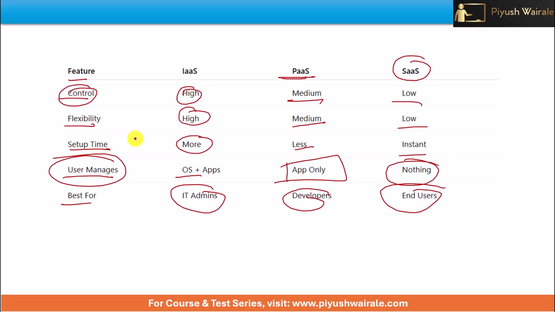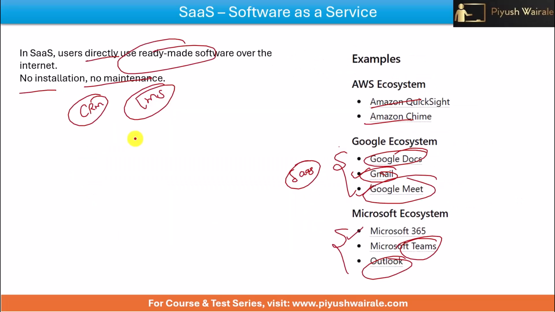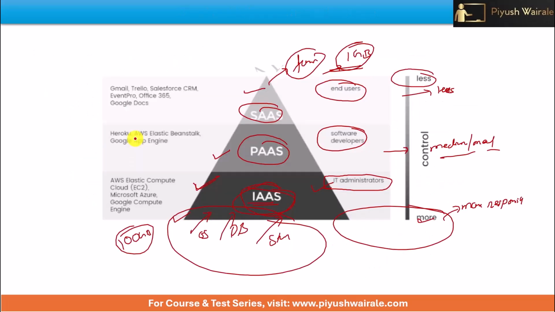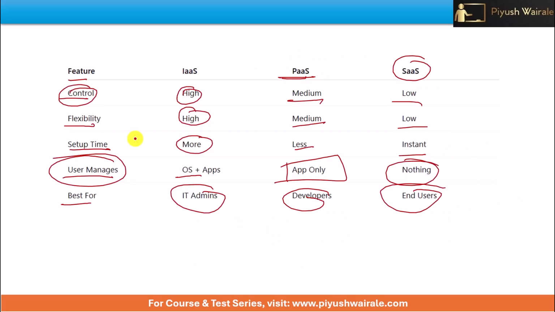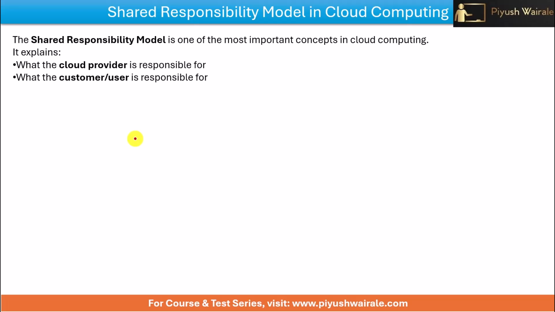That's it. Now, what about the responsibility? We have talked about more control, then more responsibility, but how? Okay. Now let's discuss the shared responsibility model in cloud computing. The shared responsibility model is one of the most important concepts in cloud computing. So you can say it explains what the cloud provider is responsible for and what the customer is responsible for.